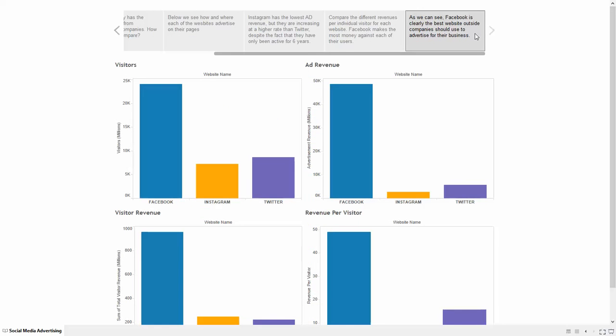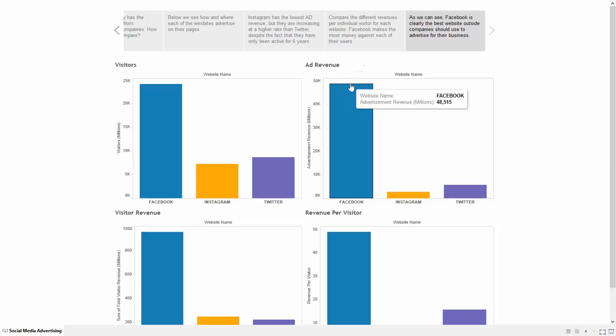And finally, in conclusion, we can see that Facebook is clearly the best website outside companies should use to advertise for their business. They have the most visitors, they have the most ad revenue, they have the most visitor revenue, and they have the most revenue per individual visitor.